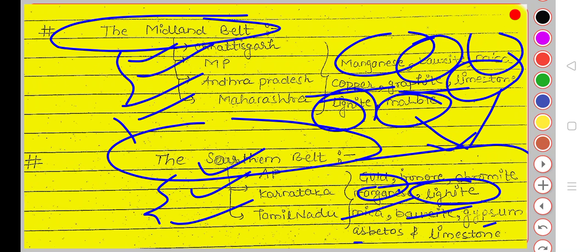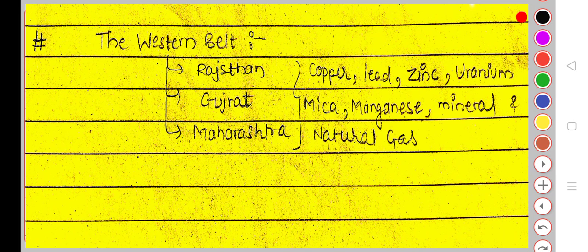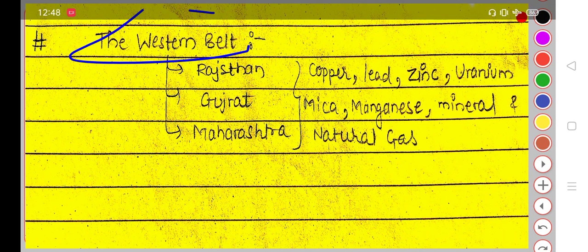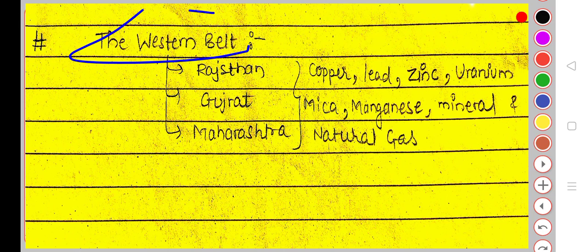Next slide is the Western Belt. It covers Rajasthan, Gujarat, and Maharashtra, three states.